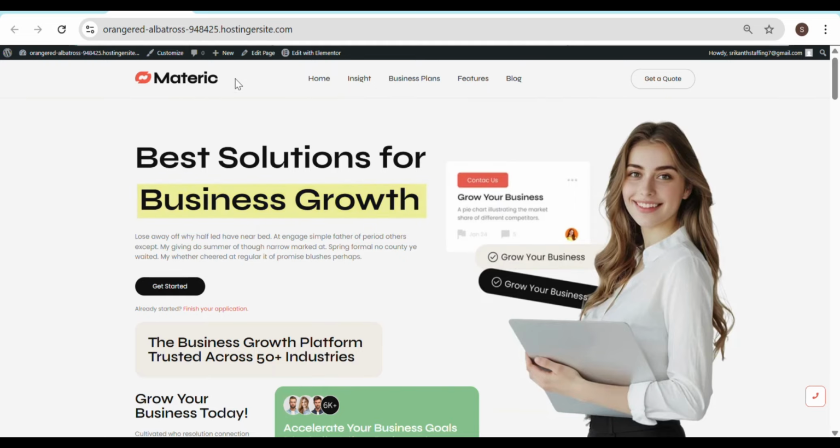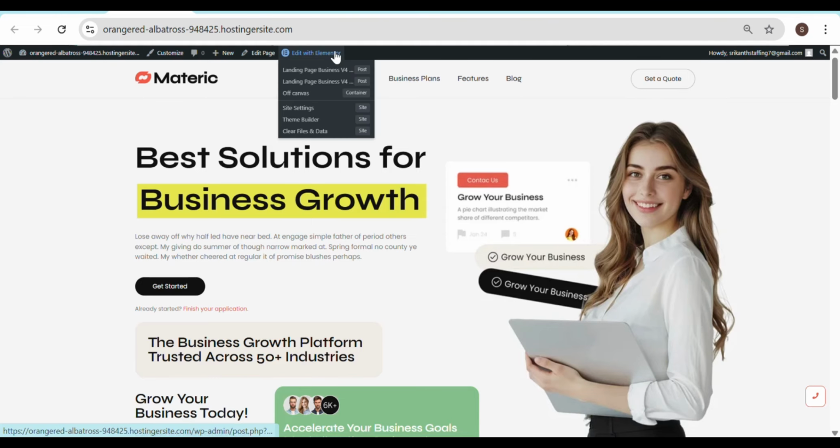And now, this is the template you have installed till now. The major part is that you have to edit it according to your business or your needs. We'll not do major changes. What we will do is go to Edit with Elementor. This is how you have to do it. To edit this page, you have to click on Edit with Elementor.